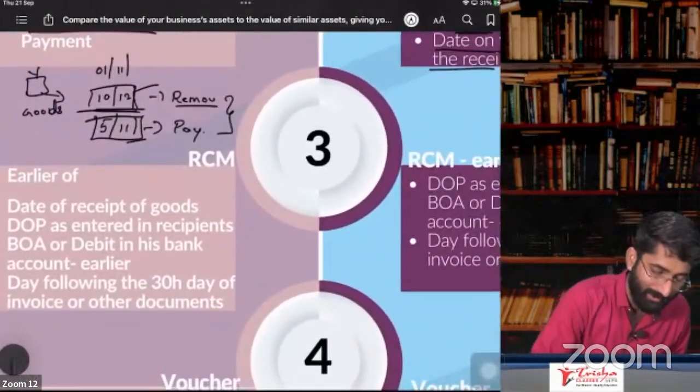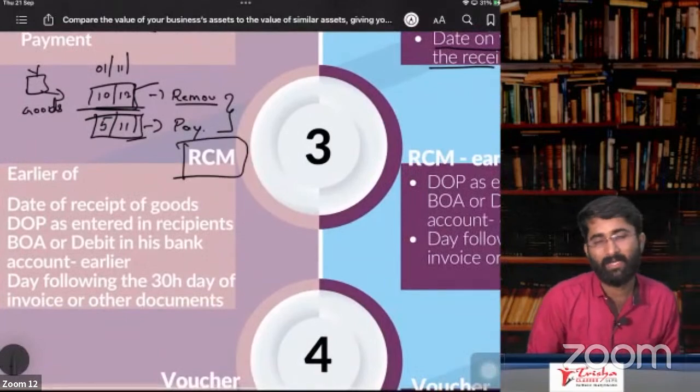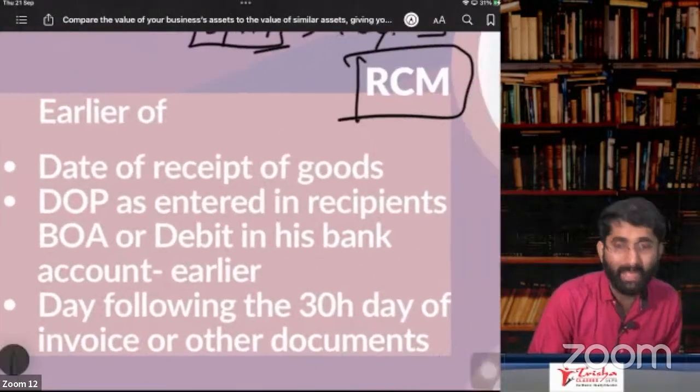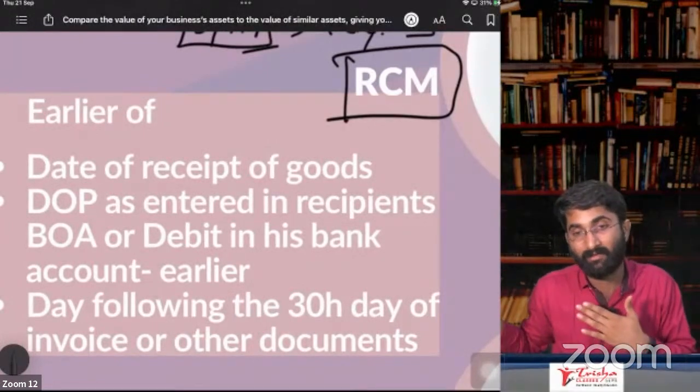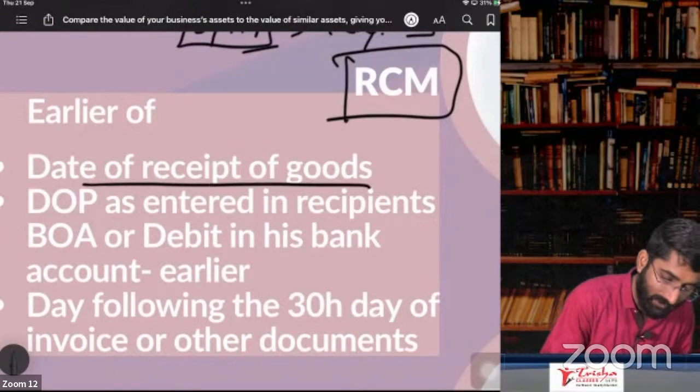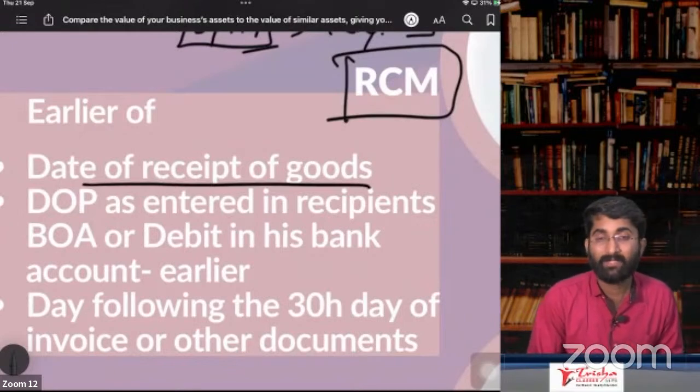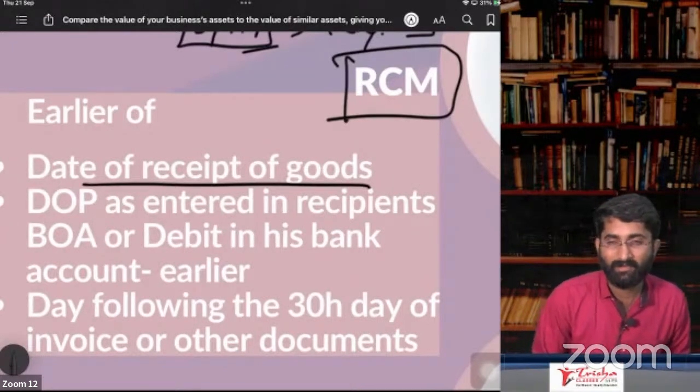Now we are going under RCM. Sir, in reverse charge mechanism, what is the time of supply? I am purchasing some goods and I have to pay under RCM. When do I have to pay, sir? Time of supply, it is date of receipt of the goods. Section number 12, subsection 3.